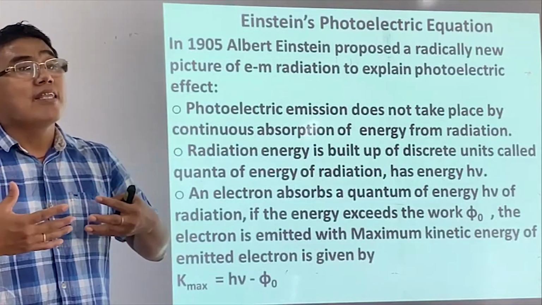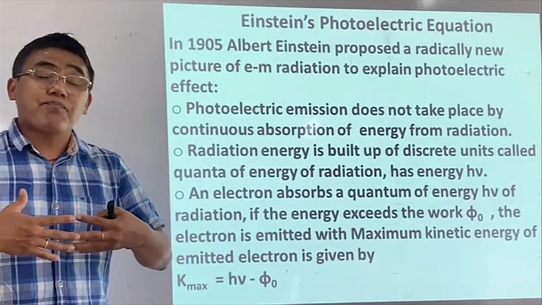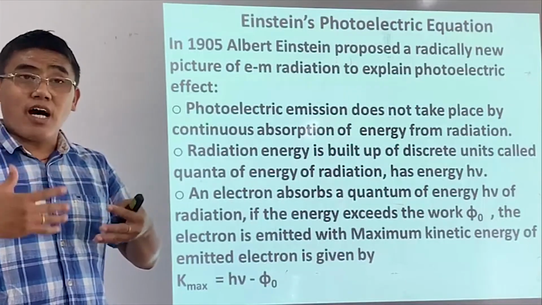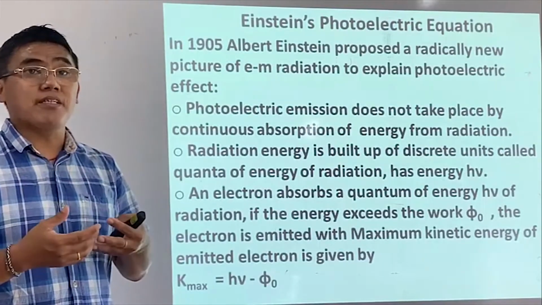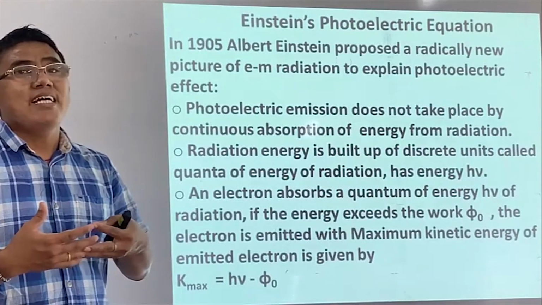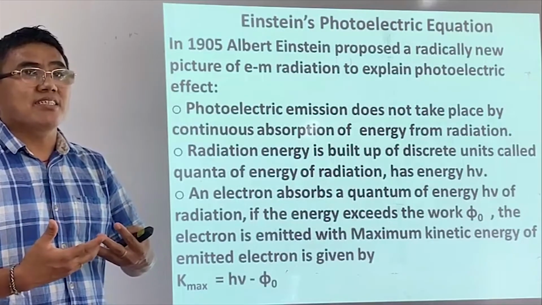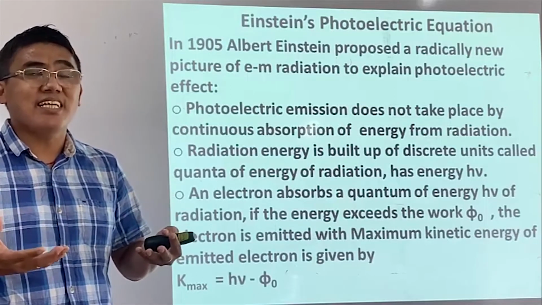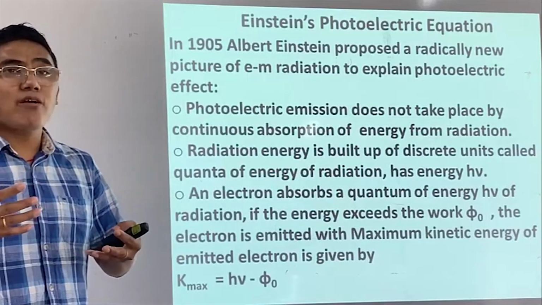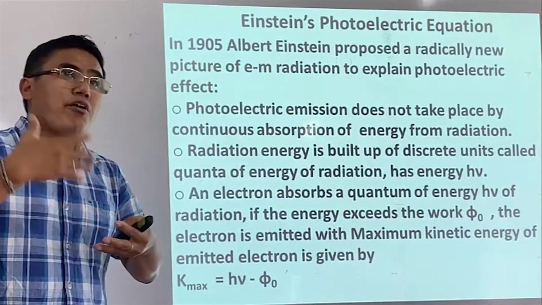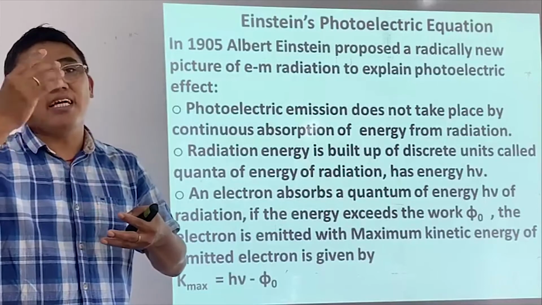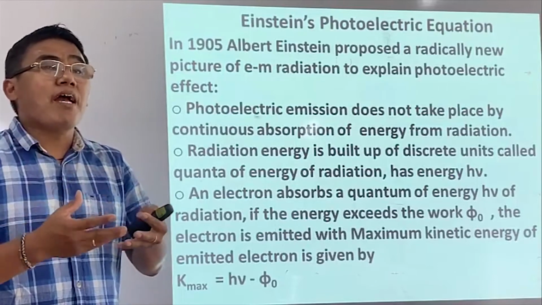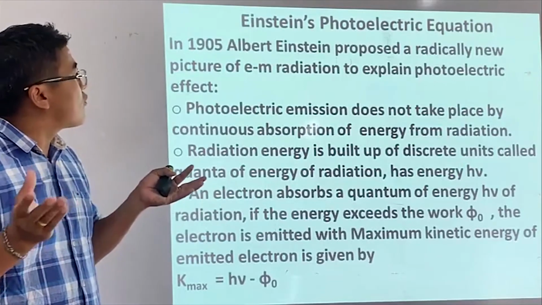However, Albert Einstein, observing all the graphs and the experiment, found that light behaves like a particle. When I say light behaves like a particle, I mean light is discrete in nature, right? And it was Max Planck who talked about quanta, the energy packets of light. Einstein used that concept and tried to explain the photoelectric effect.